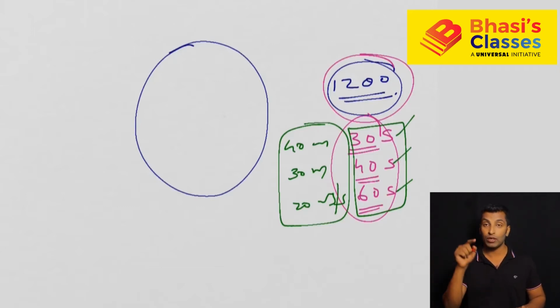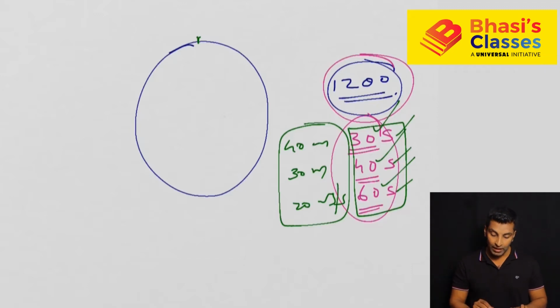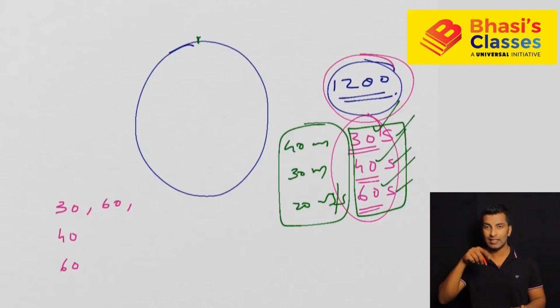The question was when they will meet again at the starting point. So we need to see how much time the first person takes to complete one revolution, how much the second person takes, and how much the third person takes. The first person takes 30, the second 40, the third 60. The first person completes the first round in 30, the second round in 60, the third round in 90, the fourth round in 120, like this.